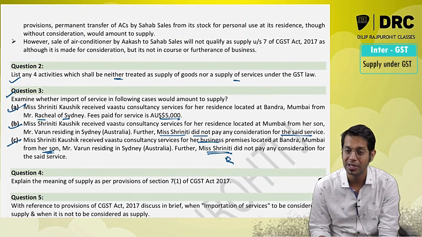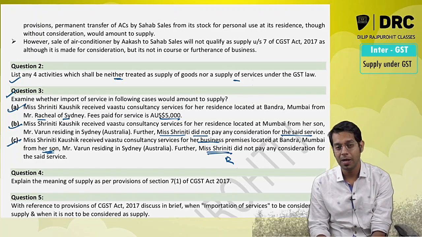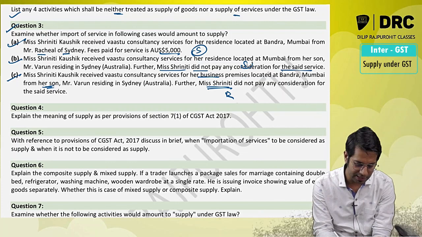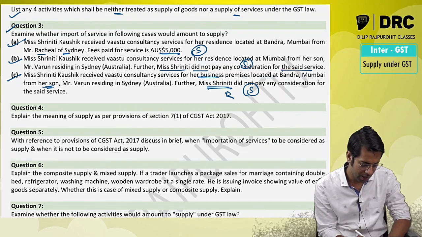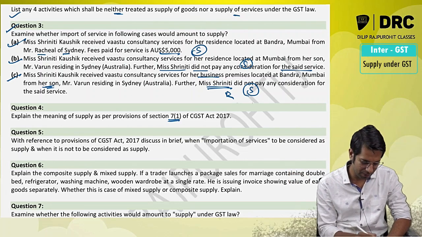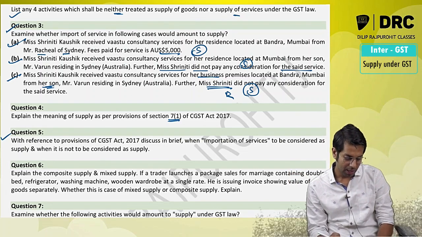It does not matter whether he is dependent or not. Therefore, in the last case also it will be treated as supply. In all the cases, it is treated as supply. Give the meaning of supply as per section 7.1. What is the meaning of supply? Please write the meaning of supply.